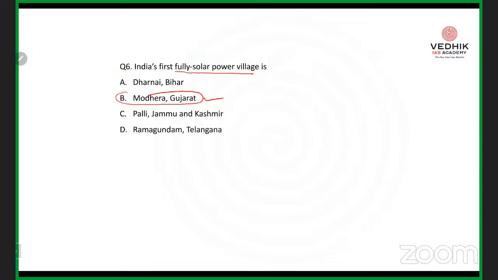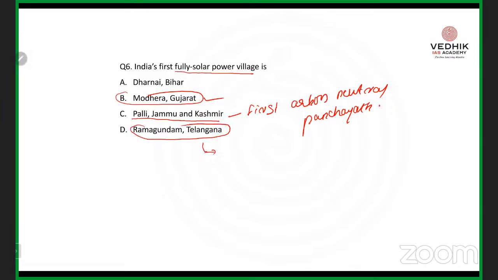But remember, all these places were in news. So let's check why. Pallii in Jammu and Kashmir is the first carbon neutral panchayat in our country. So that is why Pallii, Jammu and Kashmir was in news. It is actually the first carbon neutral panchayat in our country. Then Ramagundam, Telangana. Recently, we have inaugurated the largest floating solar park.